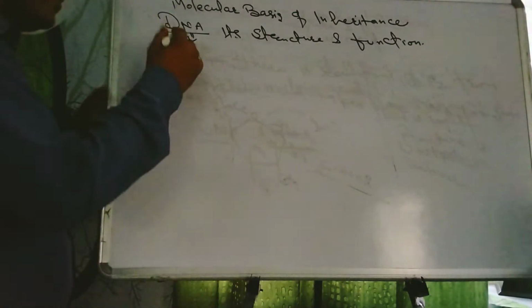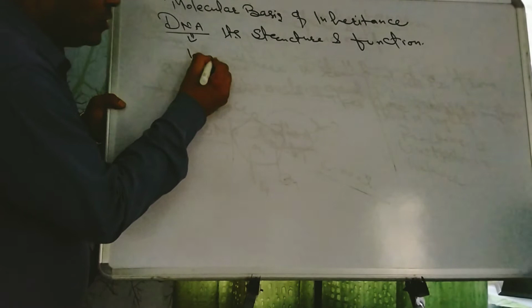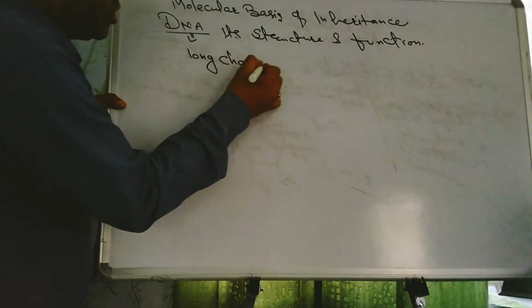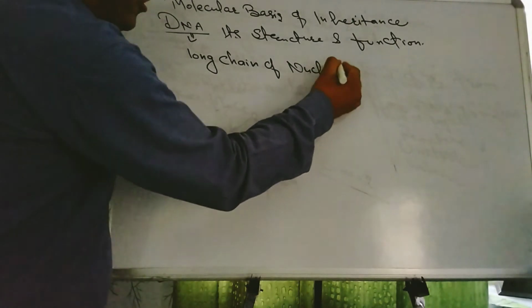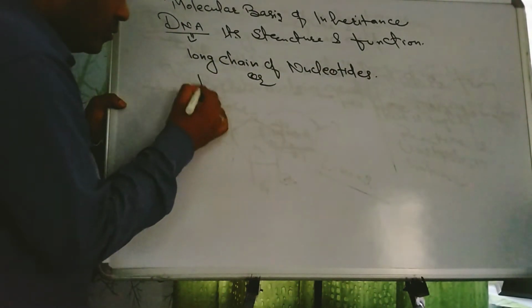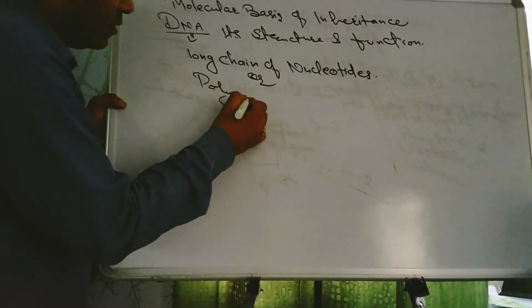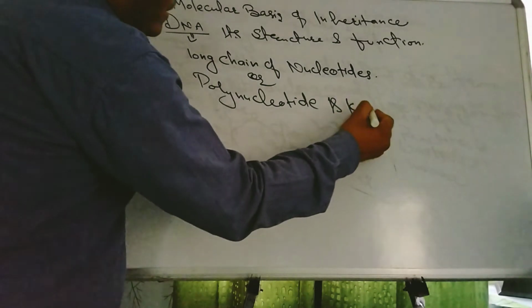Now we'll move on to DNA. Again the question: DNA, deoxyribonucleic acid, is also known as a long chain of nucleotides, or polynucleotide.